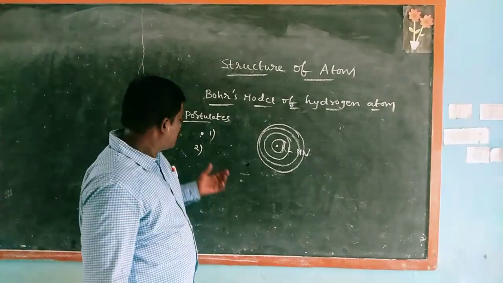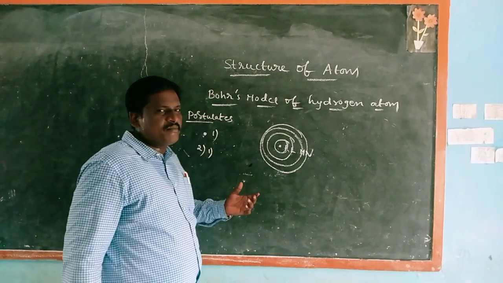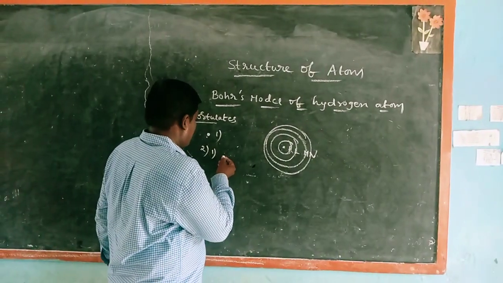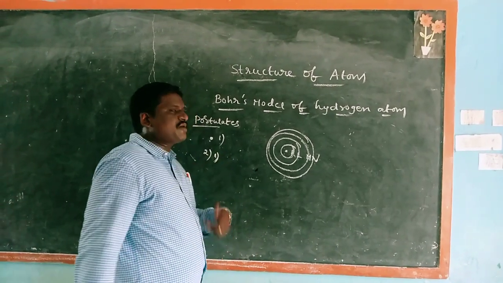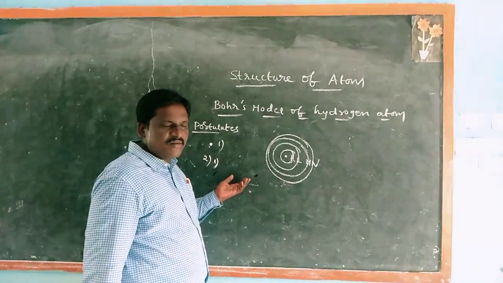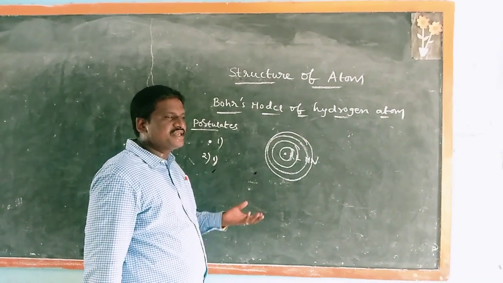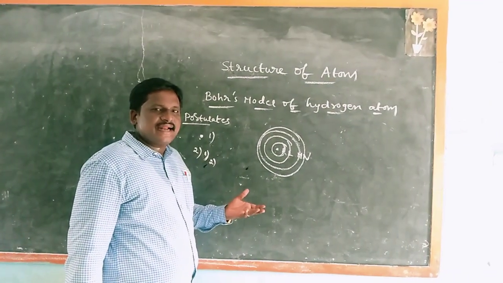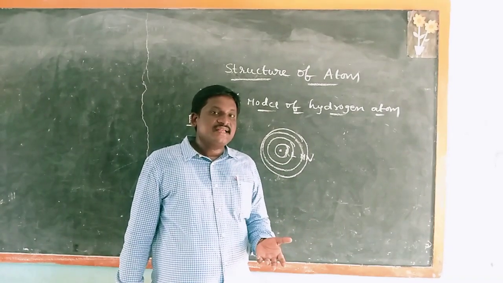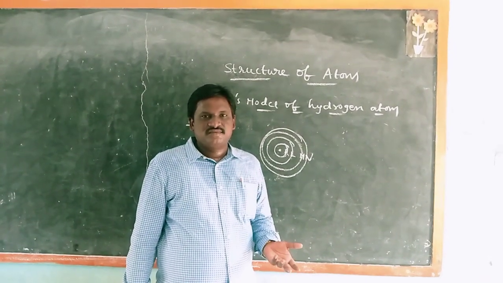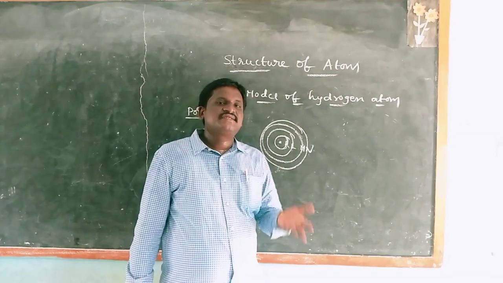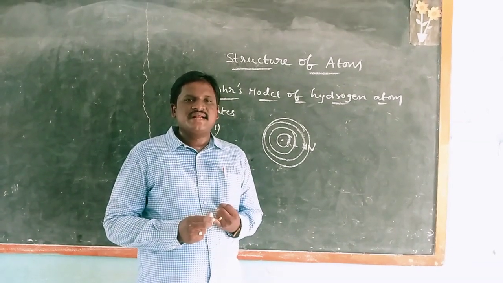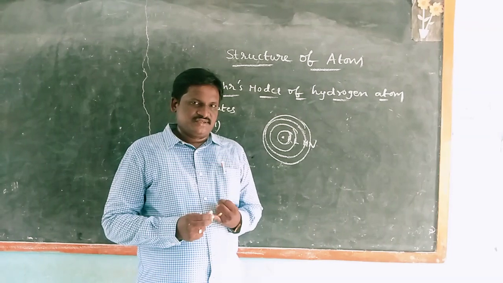When electrons jump from a lower energy state to a higher energy state, energy is absorbed. In the second case, when electrons jump from a higher energy state to a lower energy state, it emits the energy. Jumping from lower to higher energy state, it absorbs the energy.